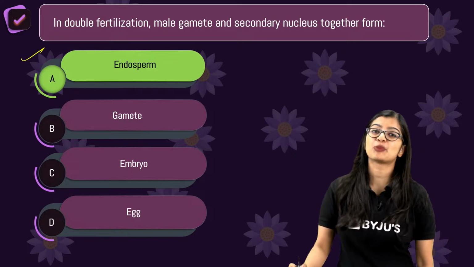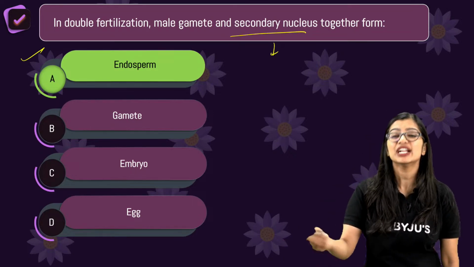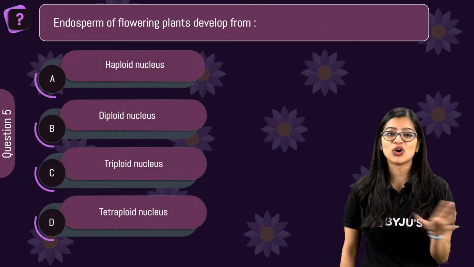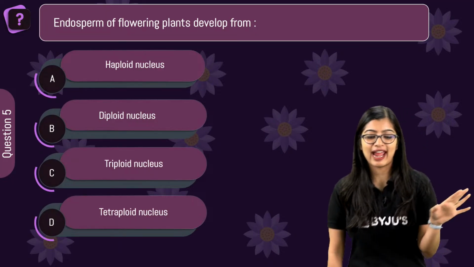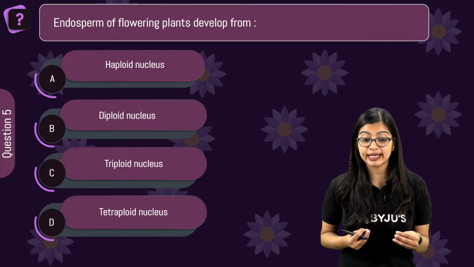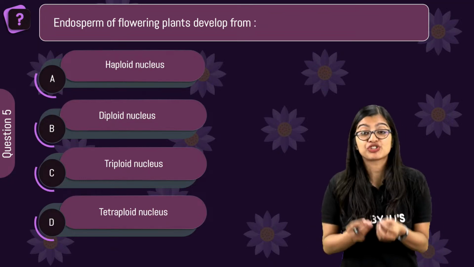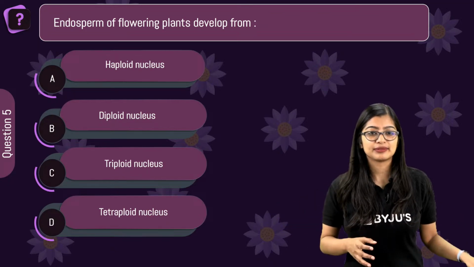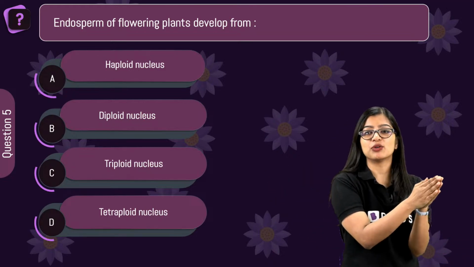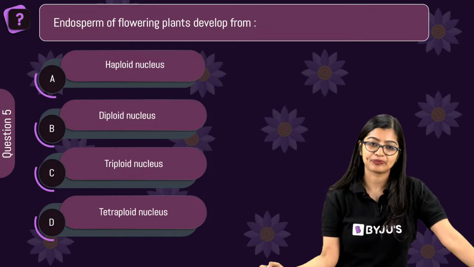So we know male gamete when fuses with secondary nucleus will give you your primary endosperm nucleus that eventually develops into your endosperm. Now, so easy, so easy. Endosperm of flowering plants develop from what? They develop from a haploid nucleus, from a diploid nucleus, from triploid nucleus or tetraploid nucleus. Yes? What is the answer for this? If you got this part, the rest of it is very easy. This is the last question, question number 5.